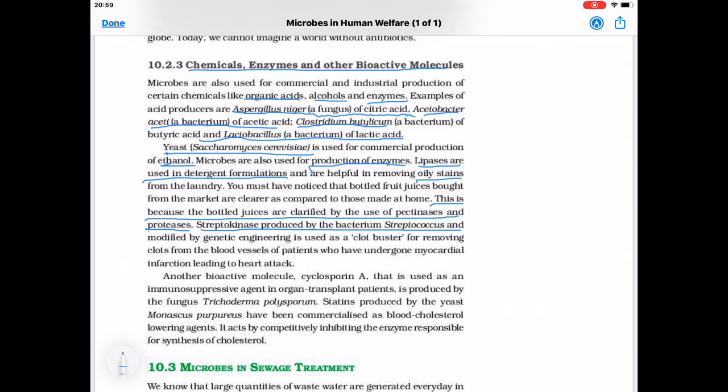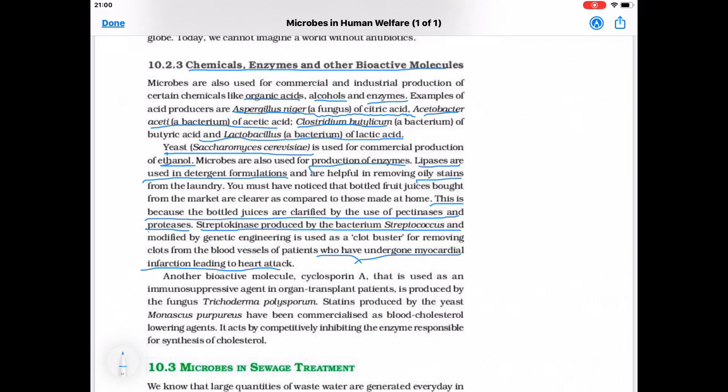It is used as a clot buster for removing clots from the blood vessels of patients who have undergone myocardial infarction leading to heart attack. So streptokinase is used as a clot buster for removing the clots in the blood vessels of the patients who have undergone any myocardial surgery.